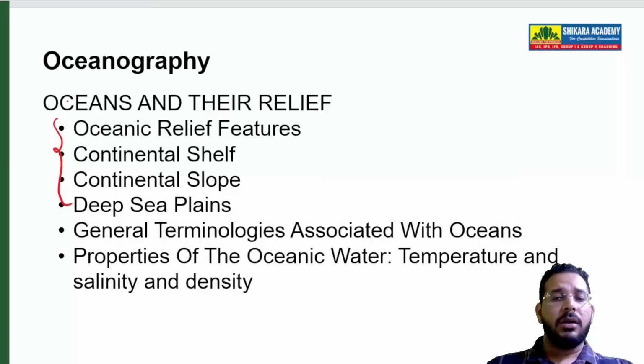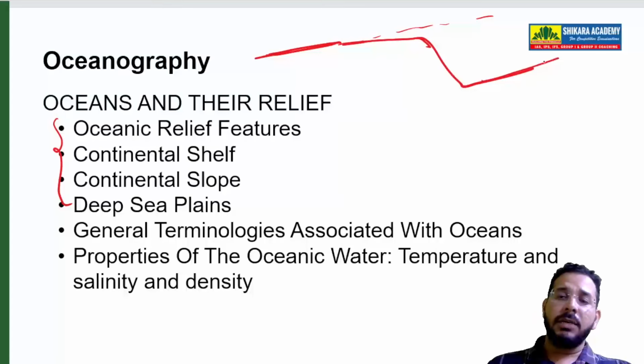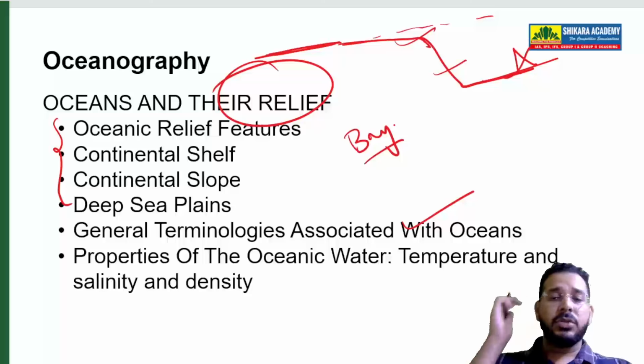These are all oceanic relief features, deep sea plains. When there is land, then when the land has ended, this is ocean. So within this we will have a continental shelf, continental slope. Within the deep sea plain we will have some ridges, etc. So those features are called ocean relief features. Then you study general terms associated with ocean, such as what is a bay, what is an ocean, what is a gulf. So those type of terms, etc.